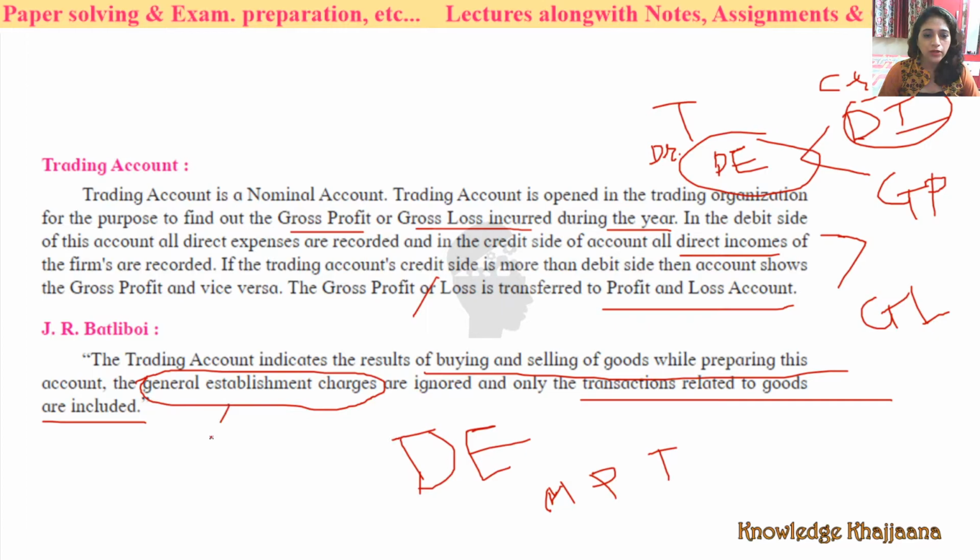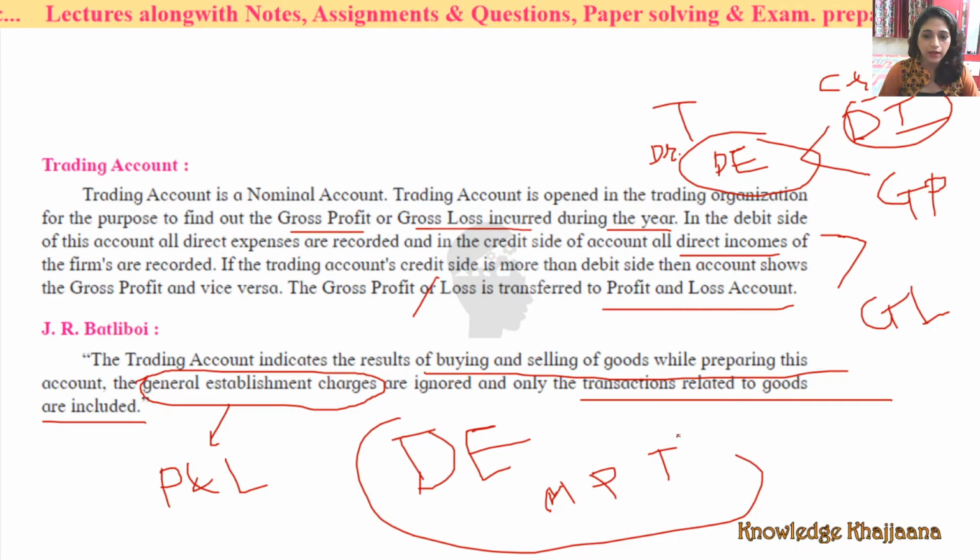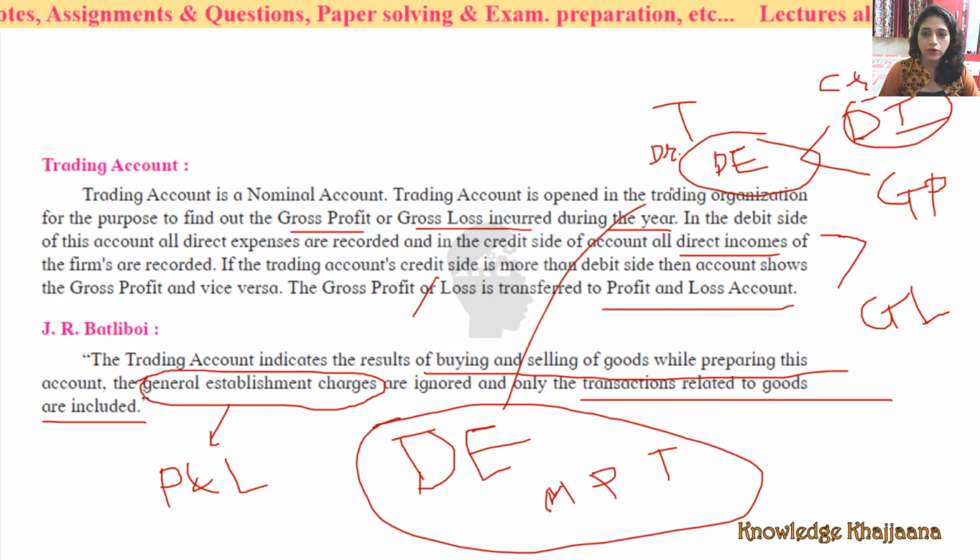And those are included in profit and loss account. Those are not included in trading account. Only expenses related to manufacturing, production, or trading are called direct expenses, which are included in the debit side of trading account.